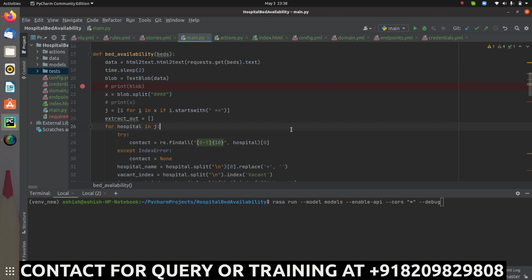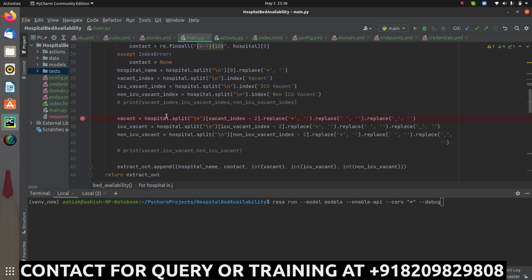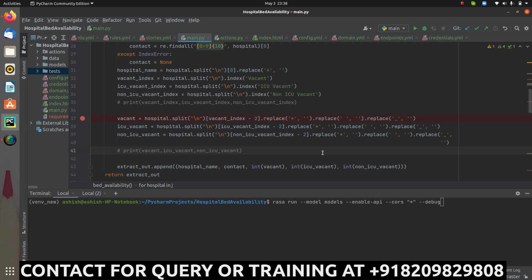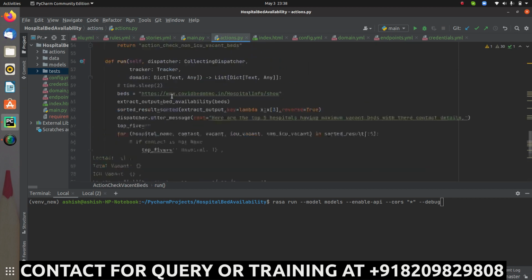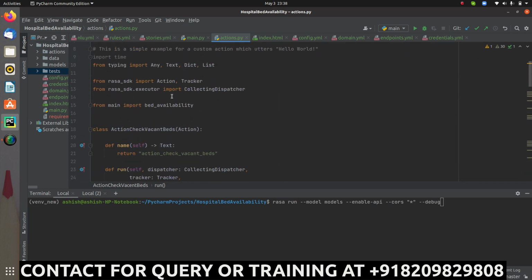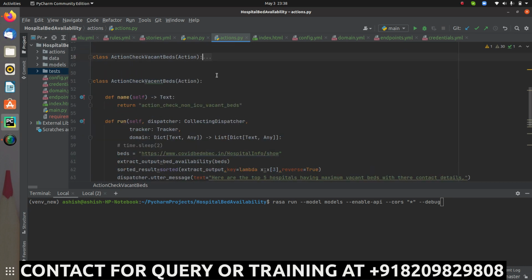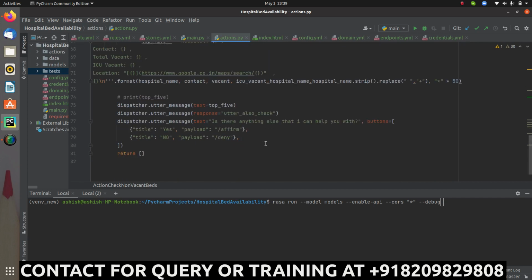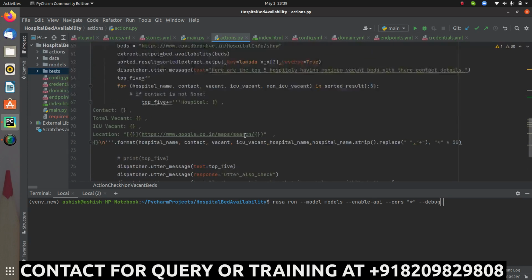Now this is all about the project, and over here is the splitting of the data and accordingly extracting the information that I require right now. Over here I have two classes, which I have created as functions. One is to check the vacant beds, and the second one is to check the non-vacant beds. So based on that we are getting the responses, and this is going to generate some result.